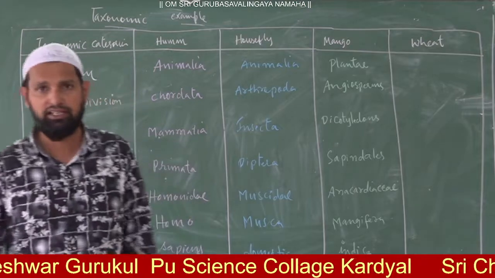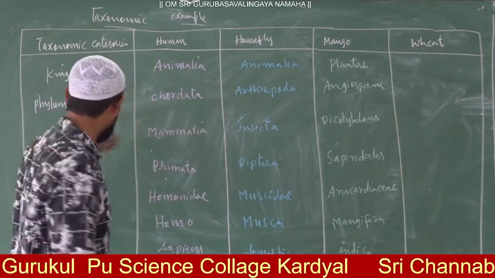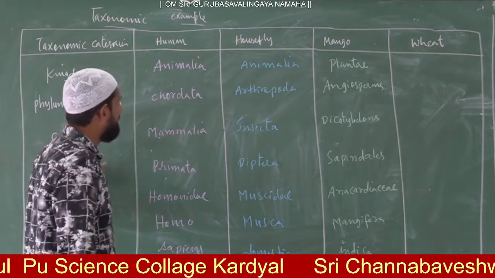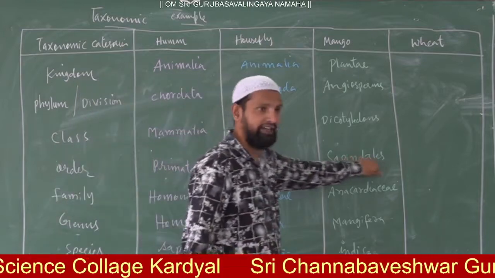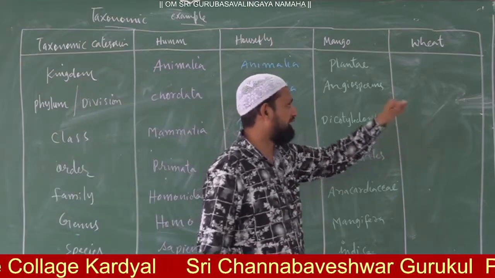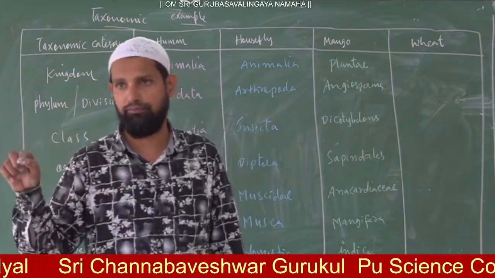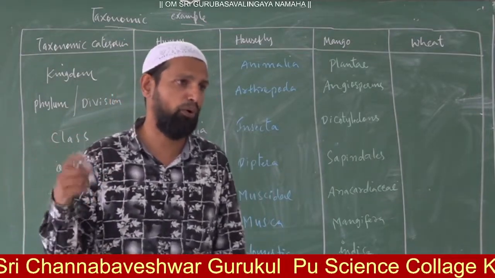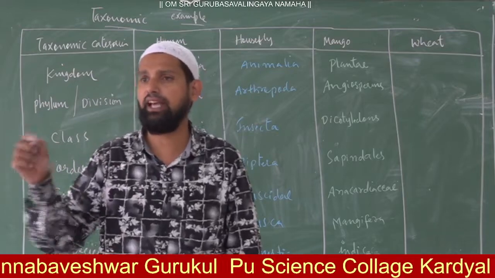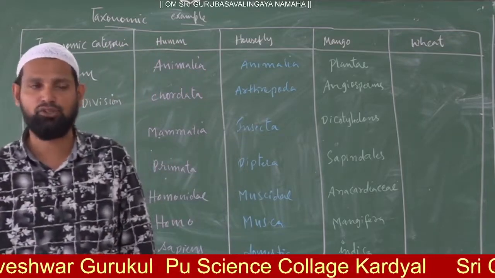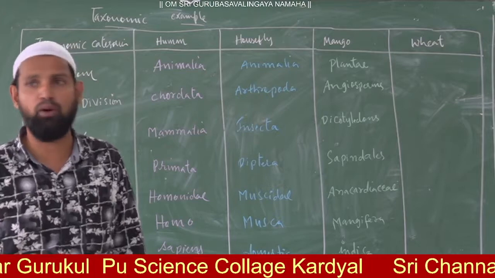Then the order of the mango is Sapindales, while the order of the wheat in monocots is Po. Only Po is there, but we add ales, so the order name is Poales.